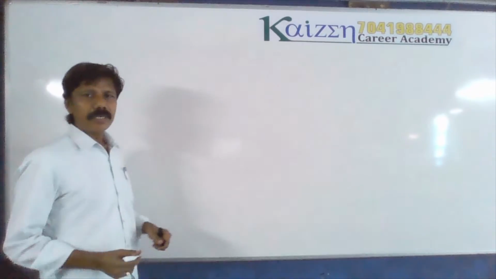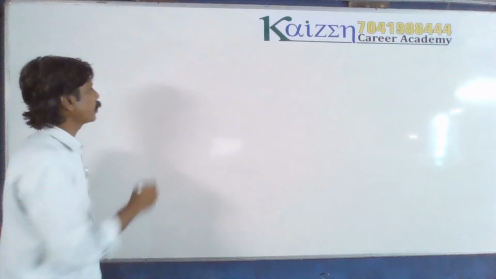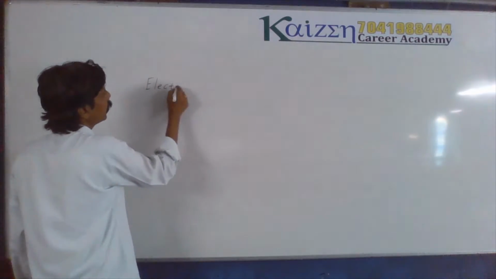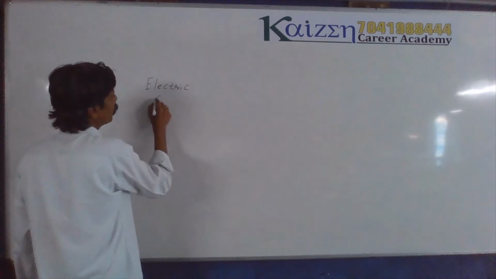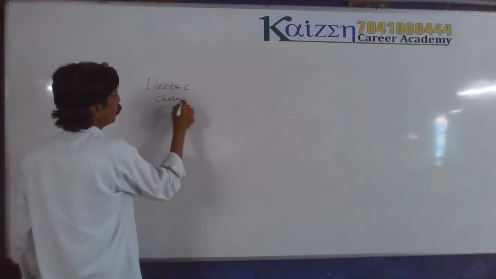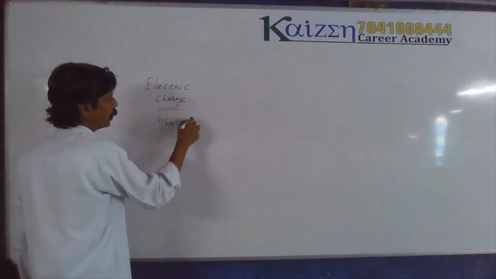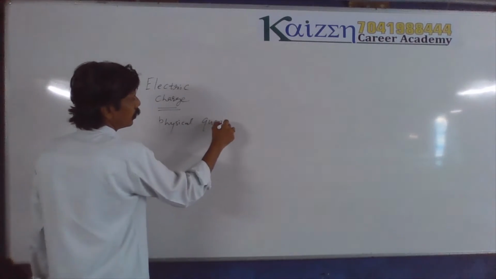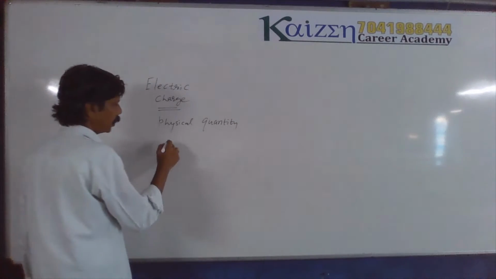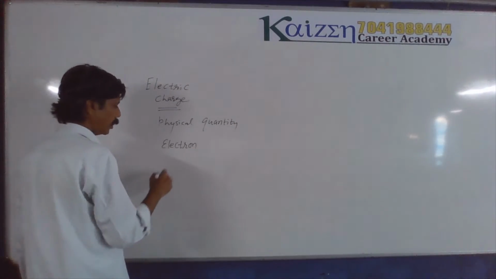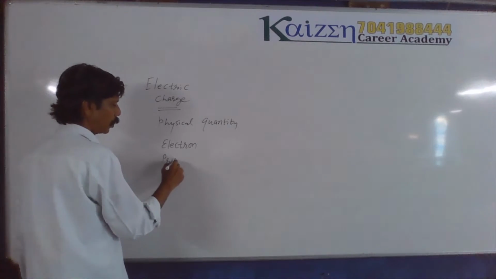So dear friends, we studied the definition of electric charge. I am going to explain it or repeat it again. What is electric charge? Electric charge is nothing but a physical quantity associated with two basic, fundamental particles, which are the electron and proton.